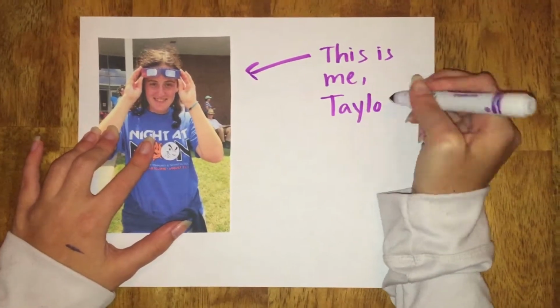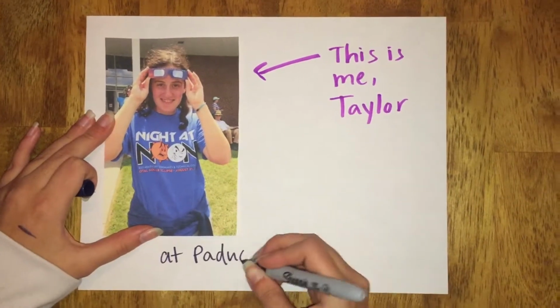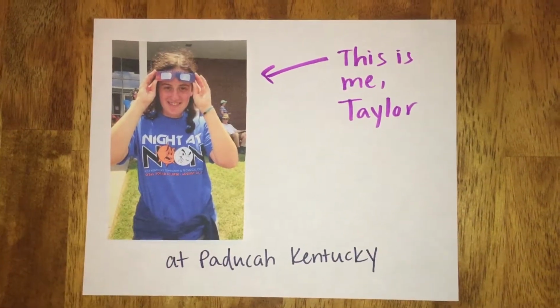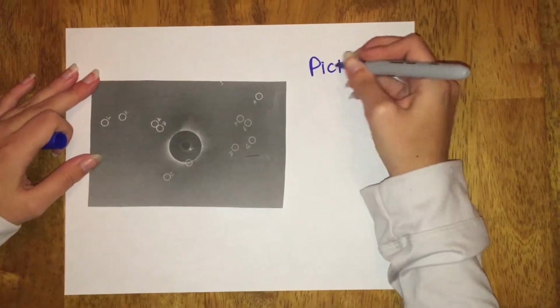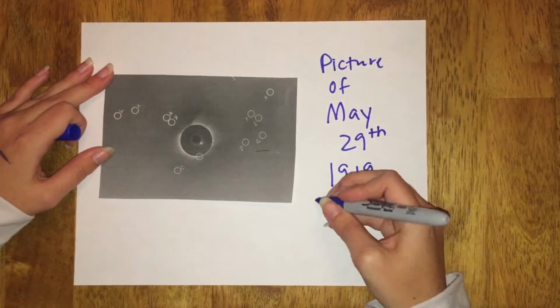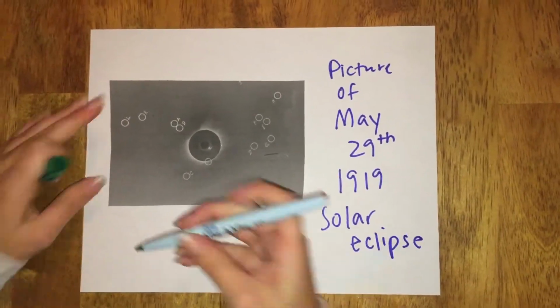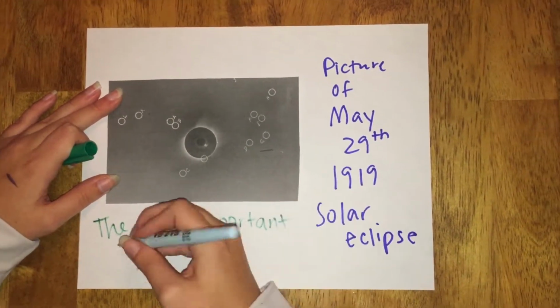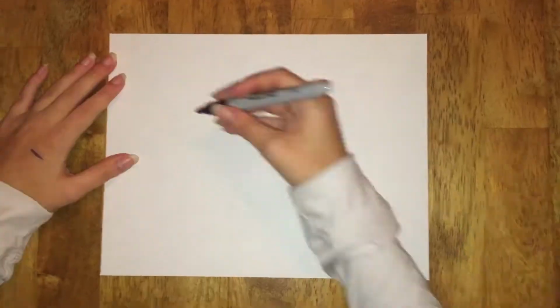Hello, I'm Taylor, and today we're going to be talking about a solar eclipse, but not the one this last summer. We're going to be talking about the solar eclipse on May 29th in 1919, and why it is considered the most important eclipse in the history of science. Why is it called that, though?